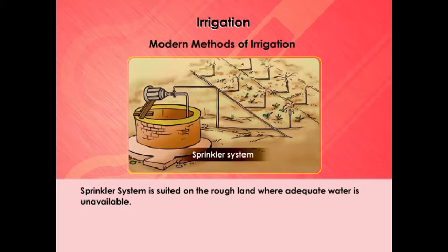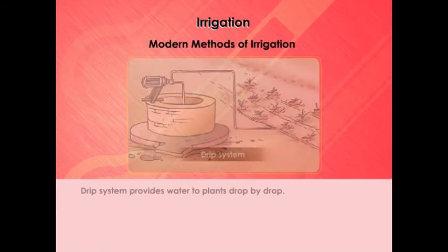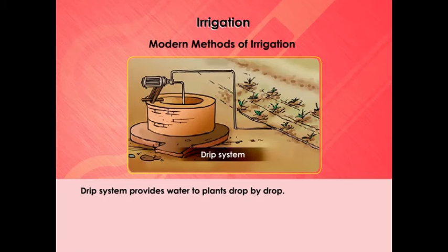When water is allowed to flow through the main pipe under pressure with the help of a pump, it escapes from the rotating nozzles. It gets sprinkled on the crops as if it's raining. Sprinkler is very useful for sandy soil. Whereas in the drip system, the water falls drop by drop just to the position of the roots. It's the best technique for watering fruit plants, gardens, and trees.